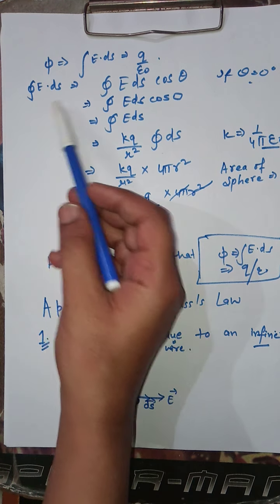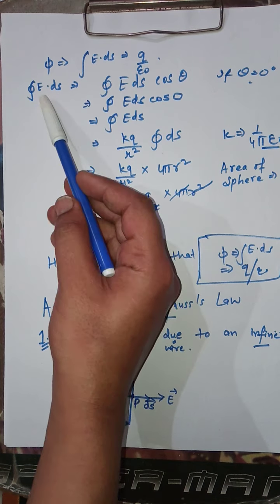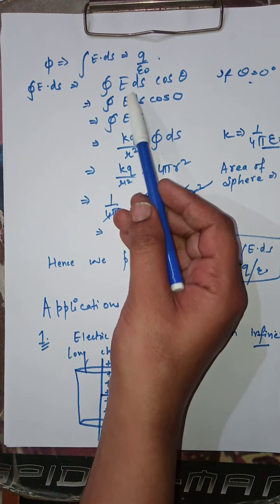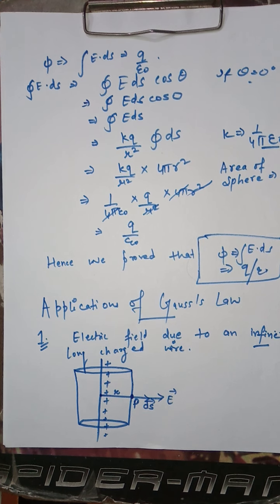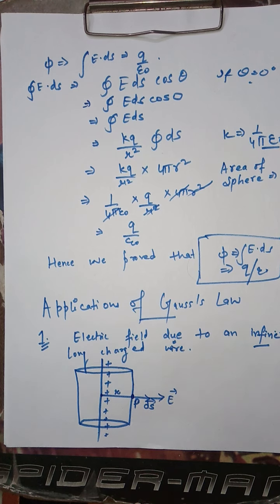Now integral E dot ds is equal to, as it is a dot product of E and ds, we can write integral E dot ds as integral E ds cos theta. Theta, as we know from its statement, is the angle between our electric field vector E and the area element vector ds.